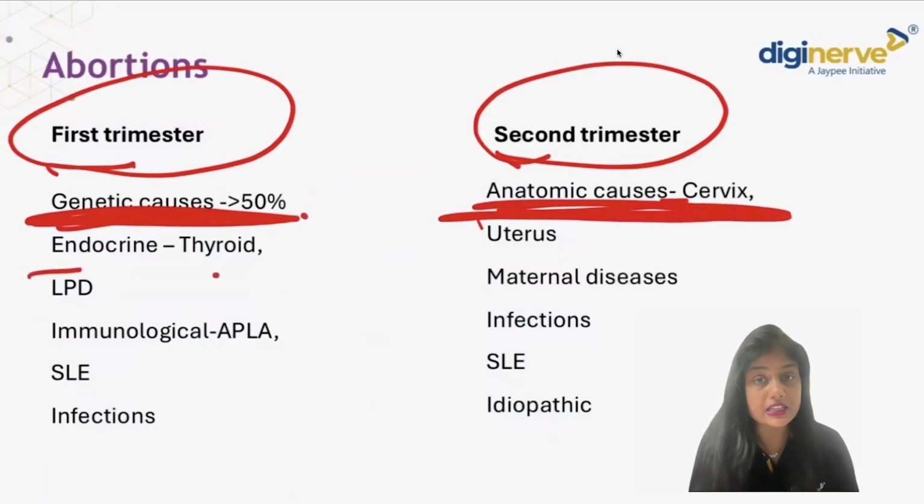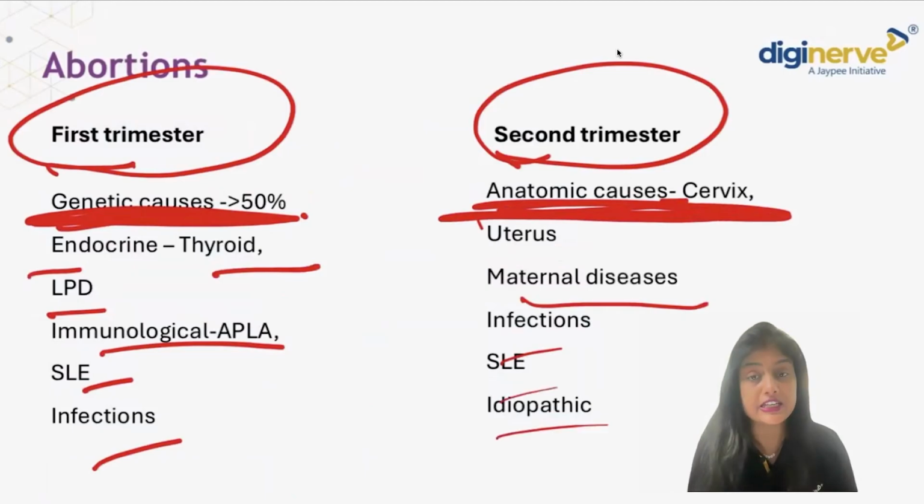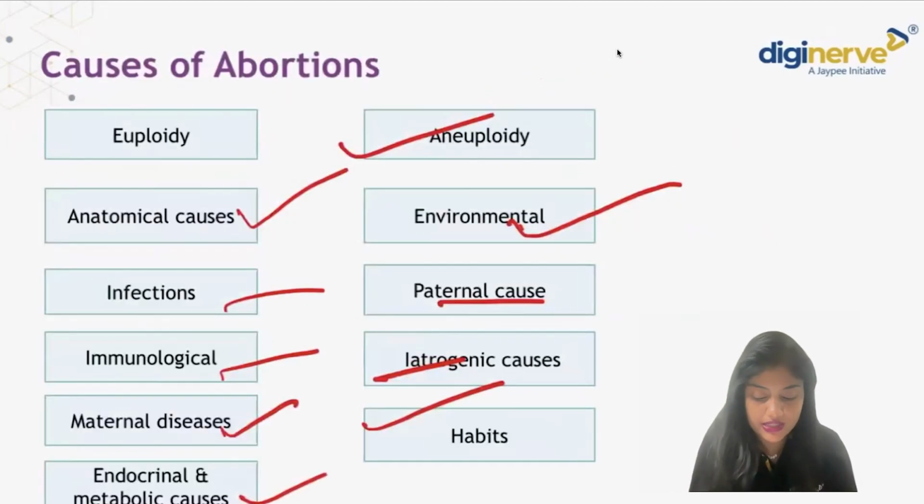Whereas endocrine causes like thyroid or luteal phase defect, APLA syndrome, SLE, and infections. Here, in anatomical causes, mostly your uterine anomalies like cervical incompetence, septate uterus, bicornuate uterus, all these things come. Maternal disease, infections, SLEs, and idiopathic. So what are the environmental causes? The stress and the environment or lifestyle.